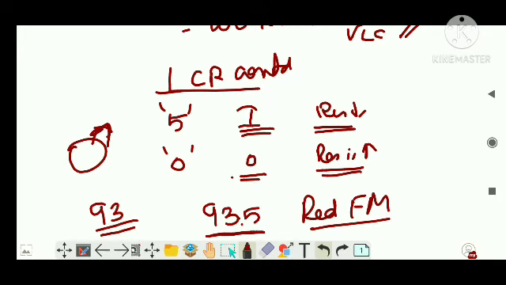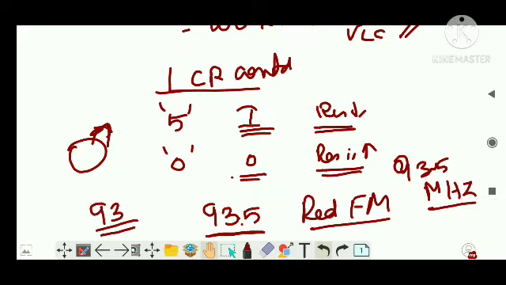Now you know that 93.5 is actually a frequency, and it is 93.5 megahertz. What you do, turning this knob and selecting this 93.5 until you reach that value, or until you hear a proper music, that process is known as tuning.